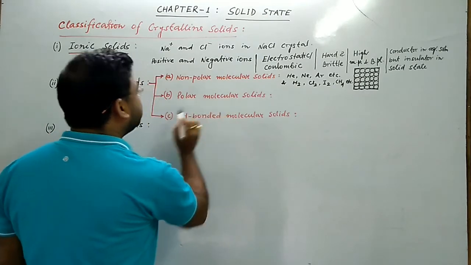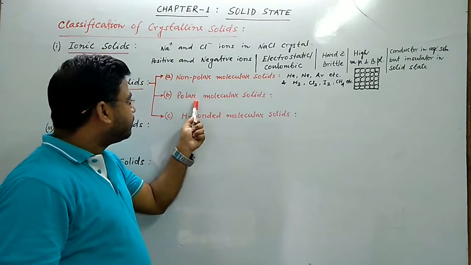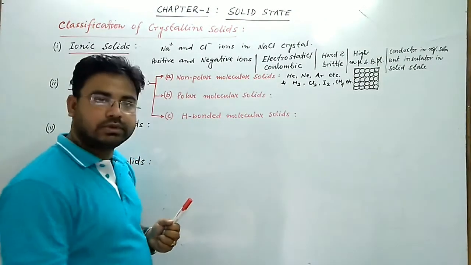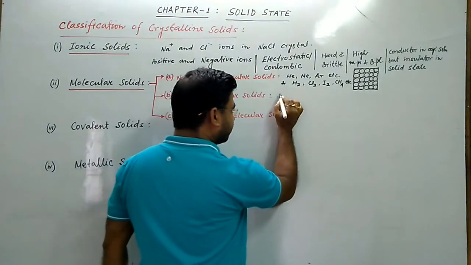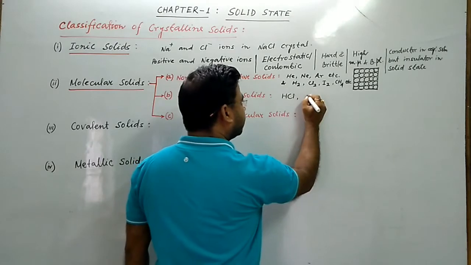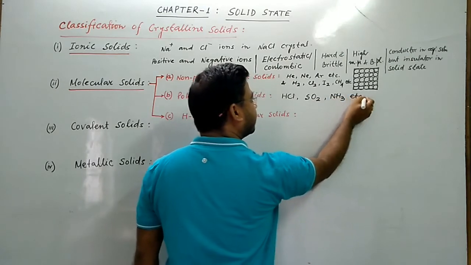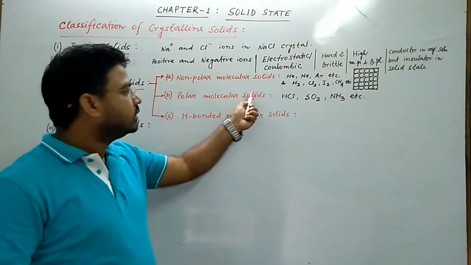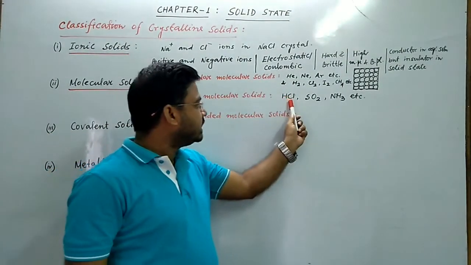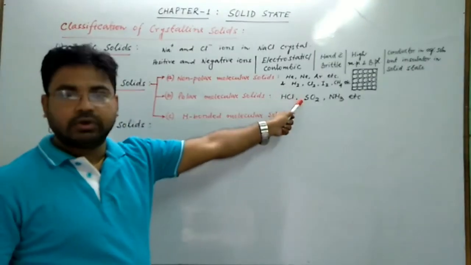So now, what are polar molecular solids? In polar molecular solids, the constituent particles are polar molecules. Polar molecules like HCl, SO2, NH3, etc. So in polar molecular solid, the constituent particles are also molecules, and these are HCl, SO2, NH3. These are polar molecules. The constituent particles are polar molecules.